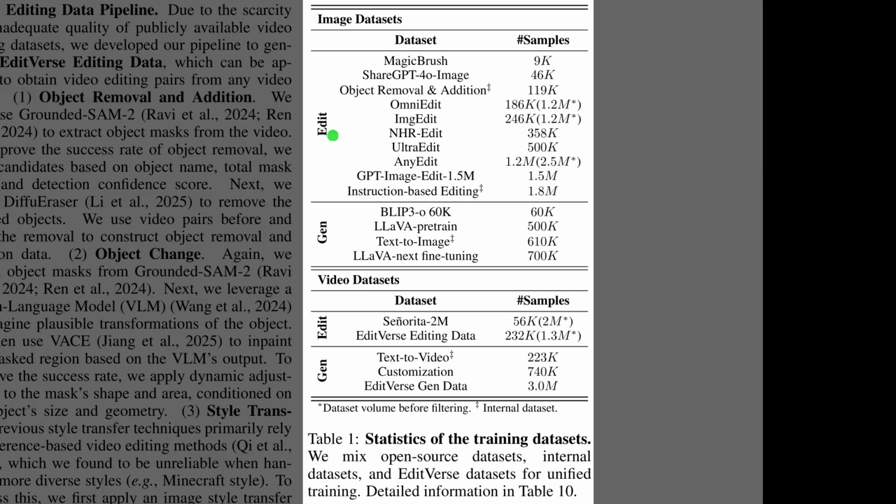Table 1 lists the training mix that powers it. It combines open source, internal, and EditVerse collections across image and video, which matters because editing data is scarce. The image side leans heavily on instruction-based editing, with datasets like AnyEdit and GPT Image Edit that together reach about 1.8 million. The video side includes EditVerse editing data at roughly 230,000 samples. A separate generation bundle, EditVerse Gen Data, contributes about 3 million sequences, and a smaller text-to-video set preserves base generative ability.